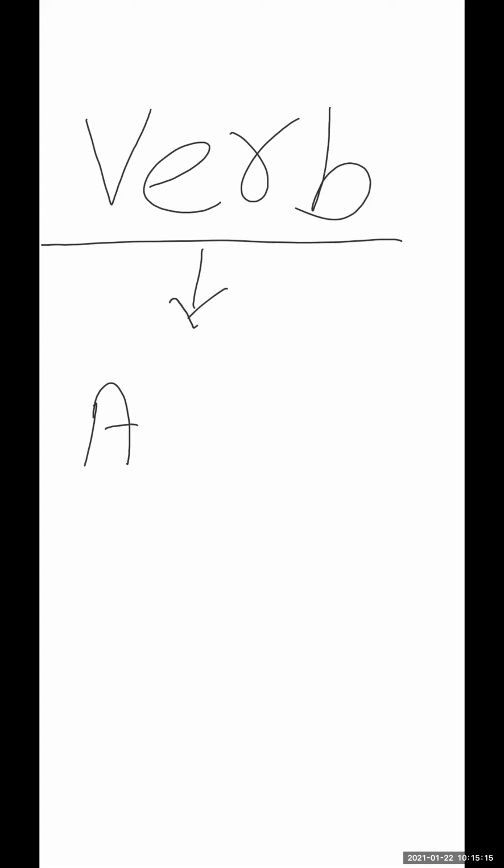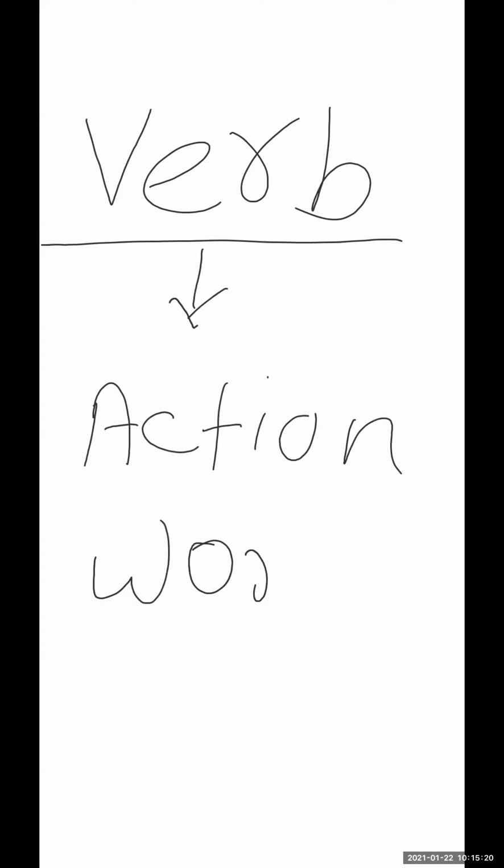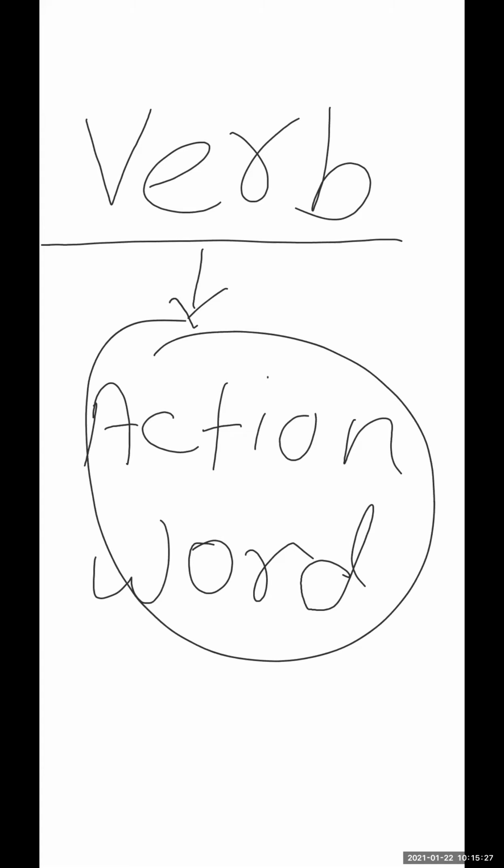A verb is an action word. What is a verb? It's an action word. Now, what actions do we have in a sentence? Let me give you some examples. If I'm playing, it's an action. Yes or no? Play, playing, played, all these are actions. This is the first form of verb. This is the action we are doing, playing.